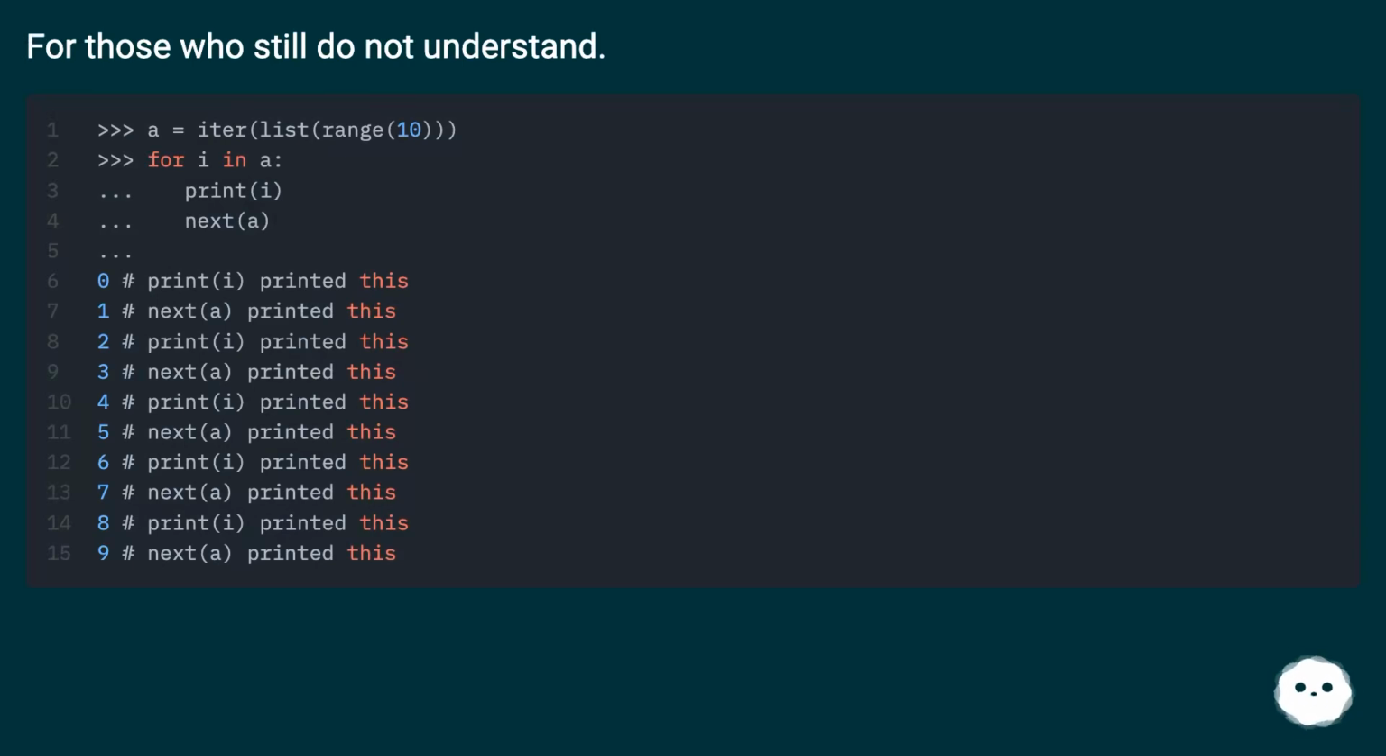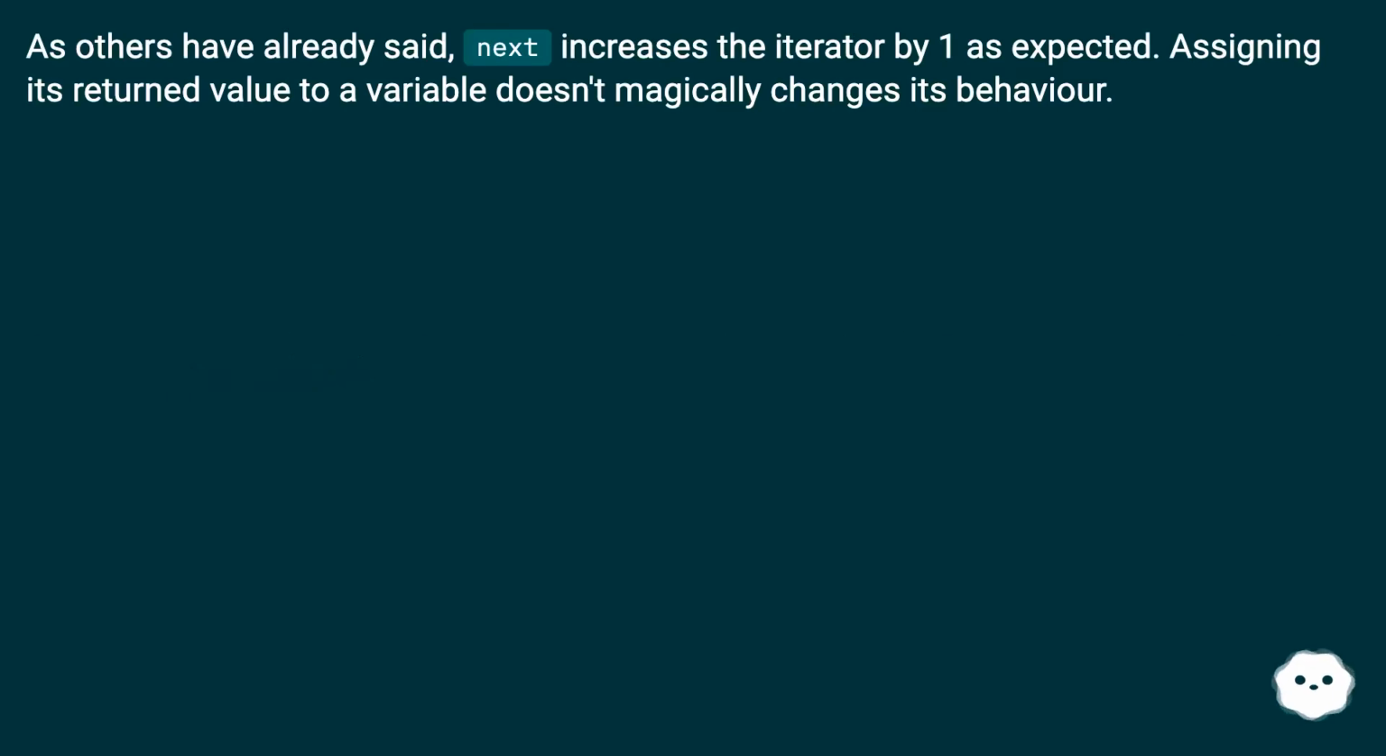For those who still do not understand, as others have already said, next increases the iterator by 1 as expected. Assigning its return value to a variable doesn't magically change its behavior.